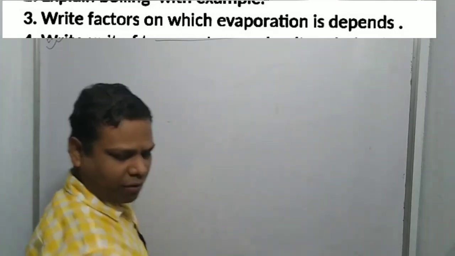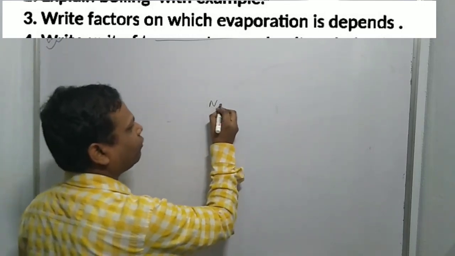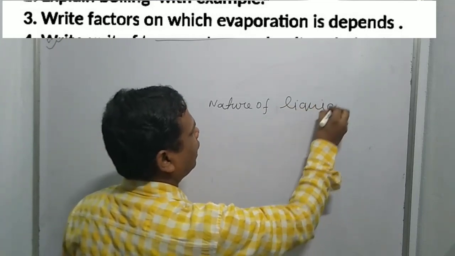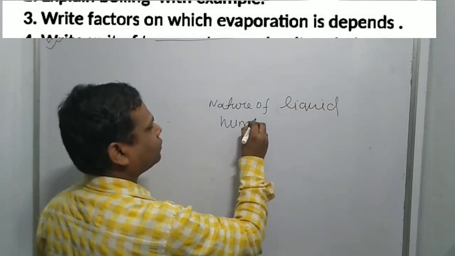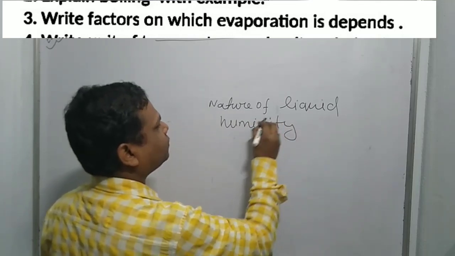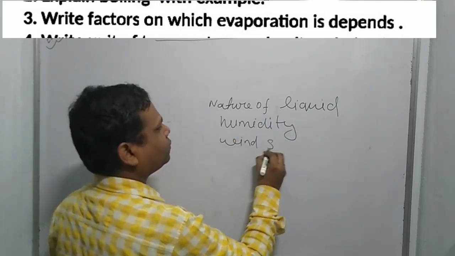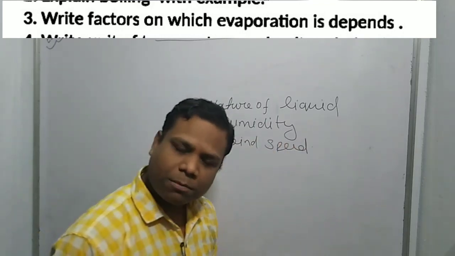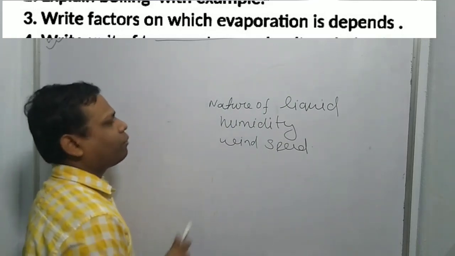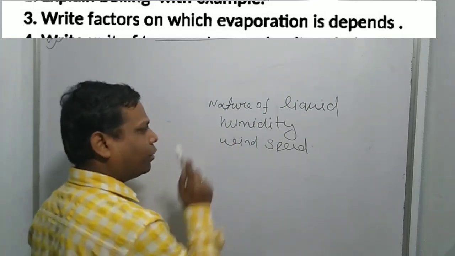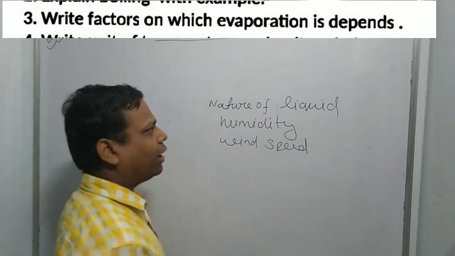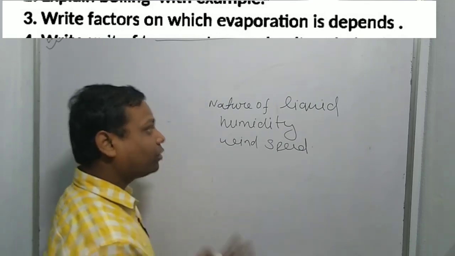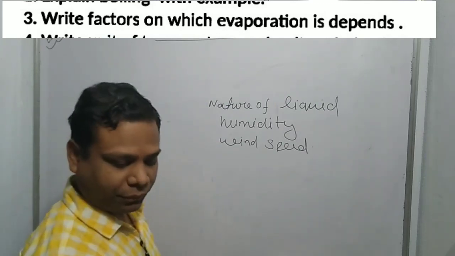Listen students, evaporation depends on the nature of the liquid, humidity, wind speed, and temperature of the surroundings. With more humidity there is less evaporation, and with less humidity there is more evaporation.